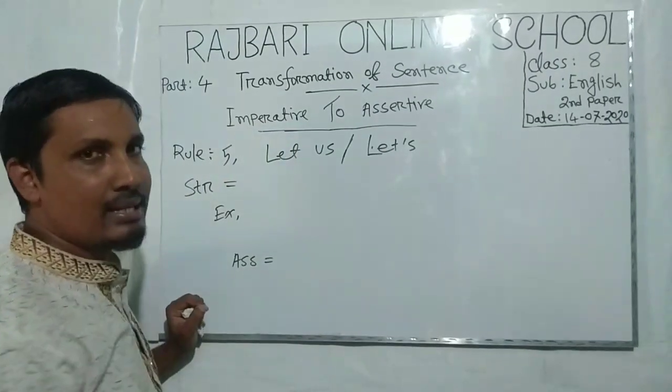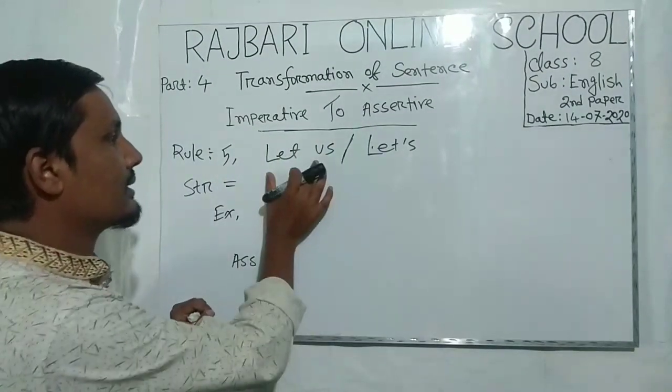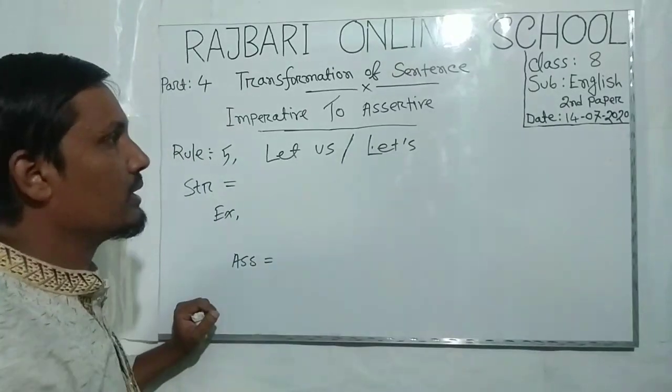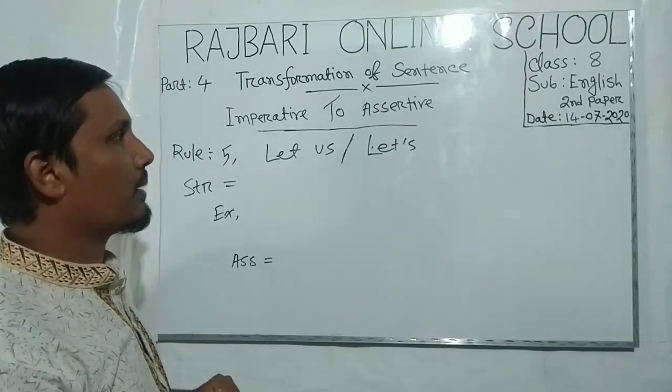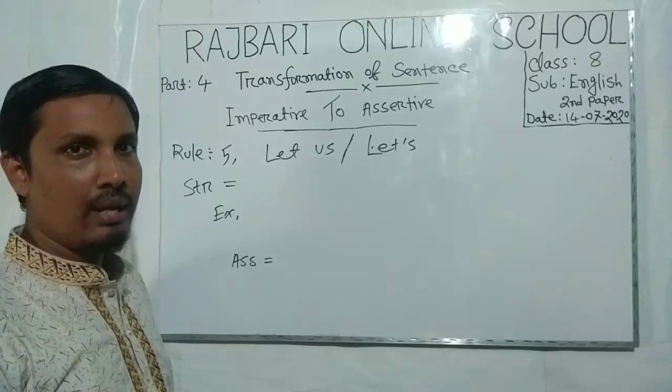If the imperative sentence is started with the word let us and let's, you have to follow the following rules to convert into the assertive sentence. Okay, my dear student.